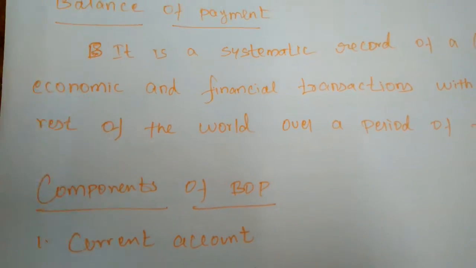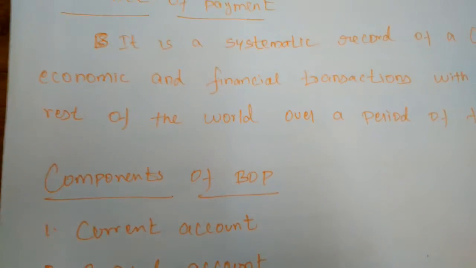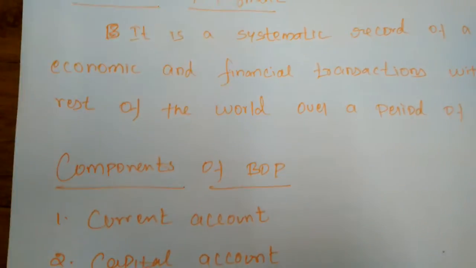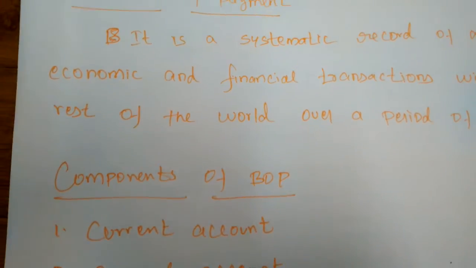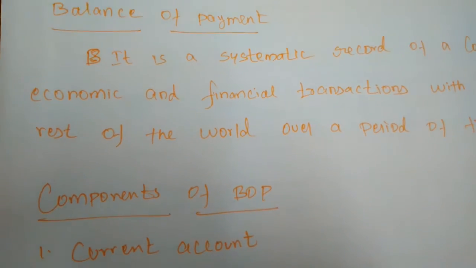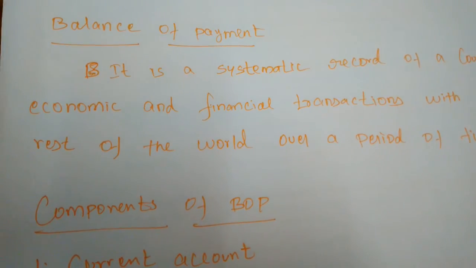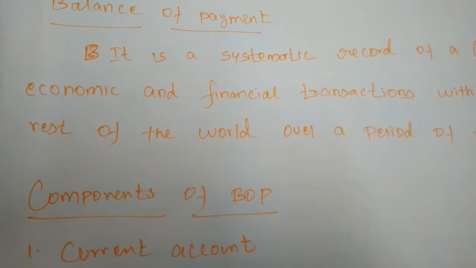So normally, the money transactions are held in internal trade. Like that, the balance of payment is also considered.